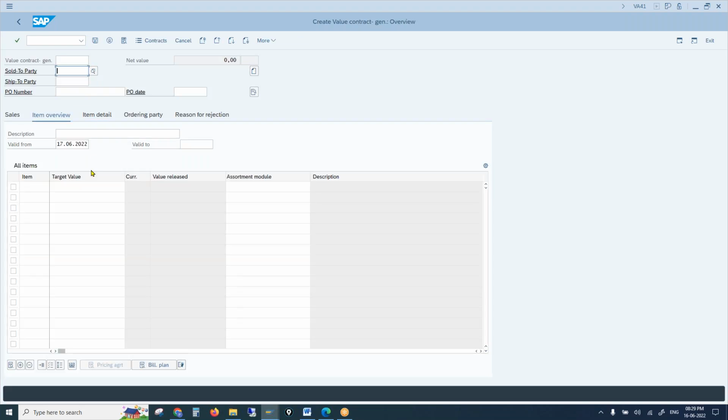So what is special here? That is target value. In the quantity contract, we have to mention target quantity, and here we have to mention target value. And apart from that, we should also mention the assortment module. Now in S4HANA, we don't need this assortment module because, let's say, we have 10 materials, but out of that only 2 materials is the customer allowed to buy under this particular value contract. That means we can tell the system what materials are under the value contract, what the customer can buy.